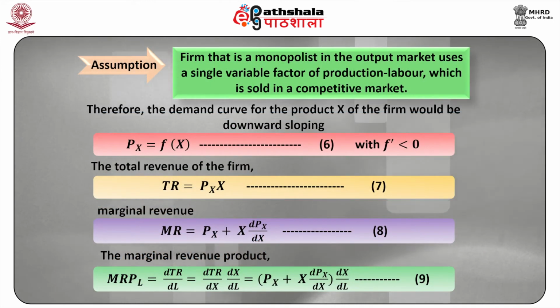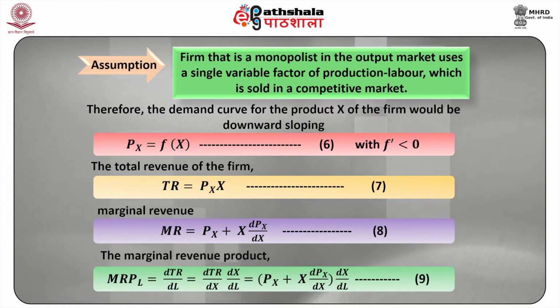Assume that a firm that is a monopolist in the output market uses a single variable factor of production, let's say labor, which is sold in a competitive market. Thus, the demand curve for the product X of the firm would be downward sloping, and Px is equal to a function of X, F(X), which is our equation 6, with F prime less than 0.